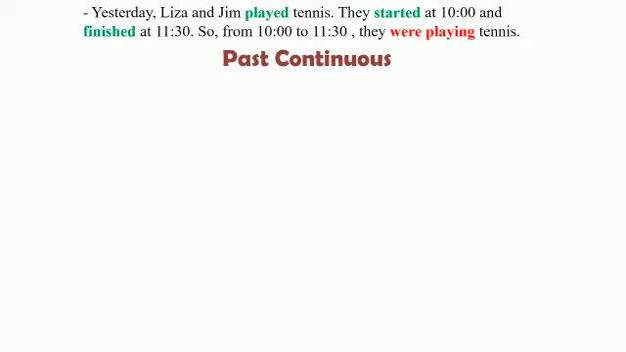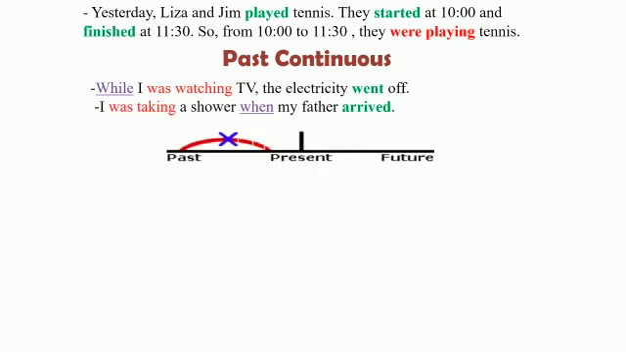Let's look at these two sentences together and their representation on a timeline. While I was watching TV, so this is the long action as you can see here in the past, the electricity went off. Now this blue cross represents the short action. The electricity went off. Let's look at the second sentence. I was taking a shower, so this is the long action happening in the past. When my father arrived, this is the short action that interrupted the long action in the past.